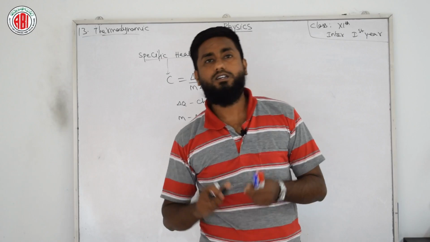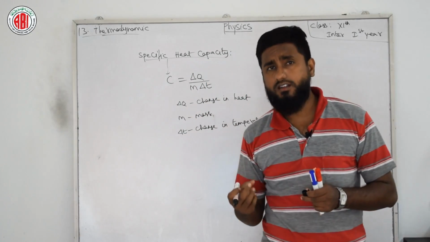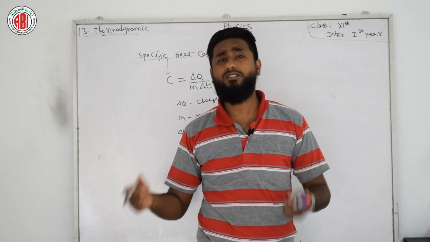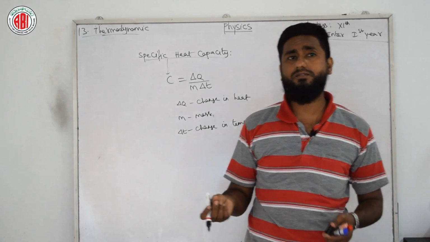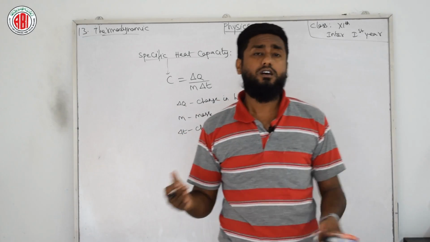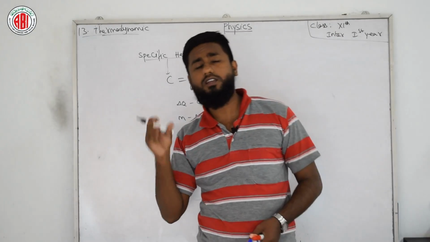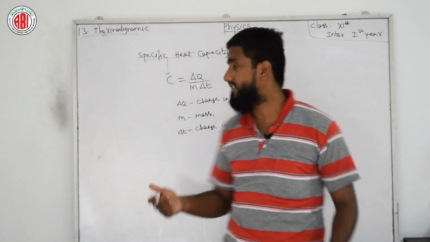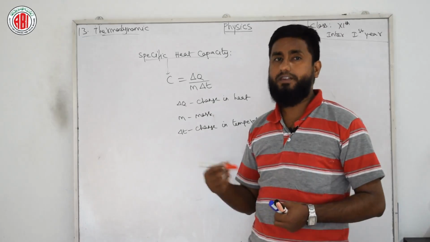If the substance is soft, the heat required may be less. If the substance is harder, the heat required may be more. If the substance has a high temperature, less heat is required. If the substance has a lower temperature, more heat is required. So it purely depends on a few factors, and among these we have two: first is the nature of the substance and another is temperature.